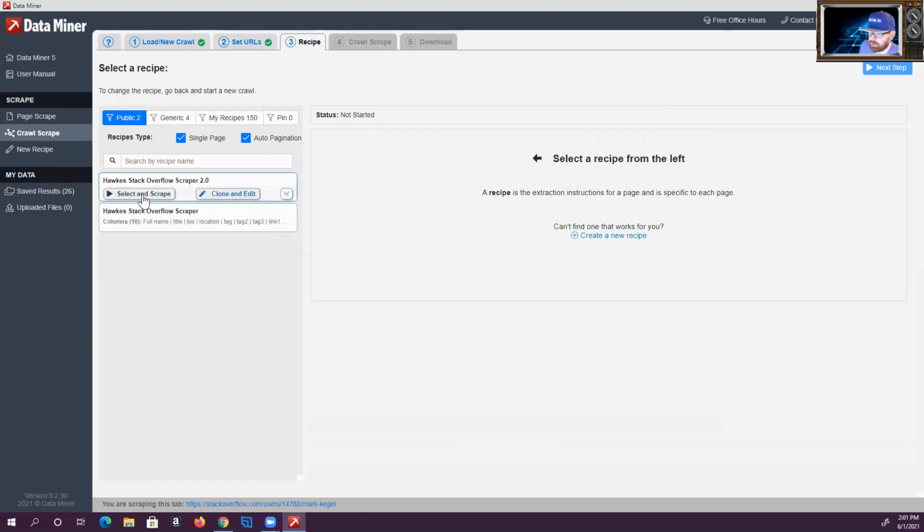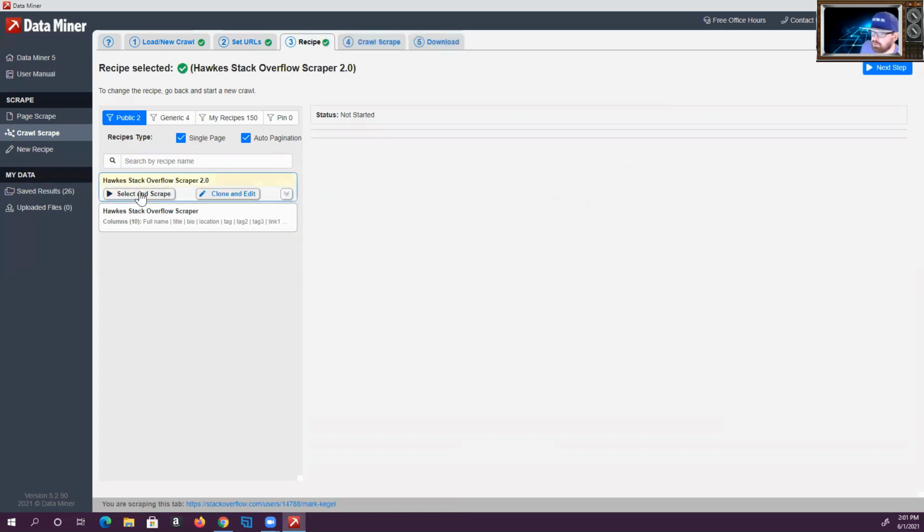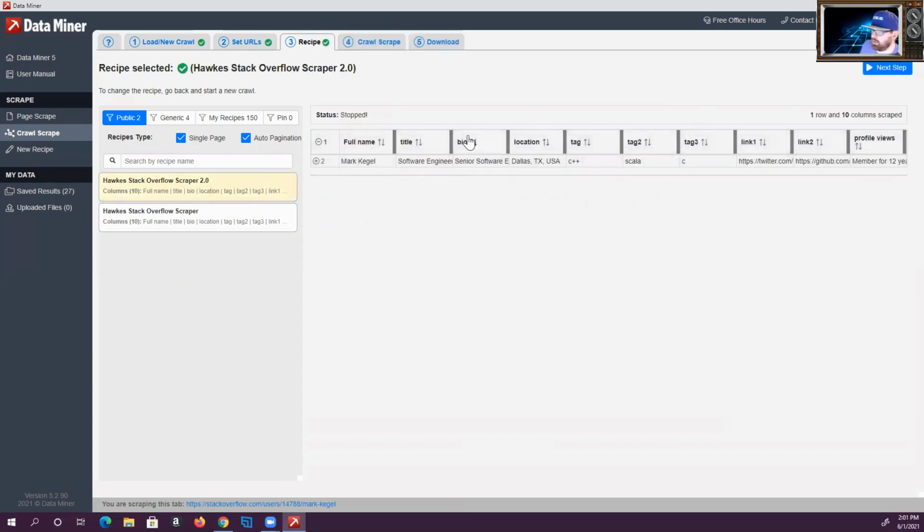And like I said, I've already built a couple of these, so this one is public. So basically, I built another scraper just to scrape the profile information, and you'll see why this is impactful in a minute. So selected scrape. I did a little test. Okay, it pulls the information, and as you can see from this example, their full name, their title, their bio, their location, a couple of tags, so the top tags that they're interested in as far as the repositories, a couple of links, profile views, and a couple of other things. It's just showing you what's going to be pulled into the crawl when you run this.